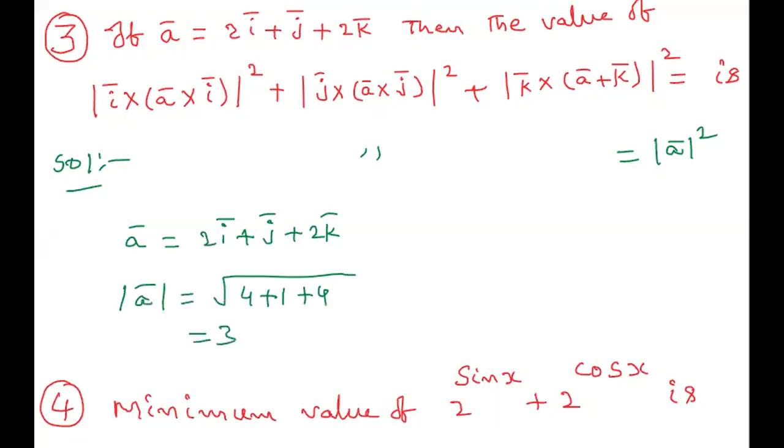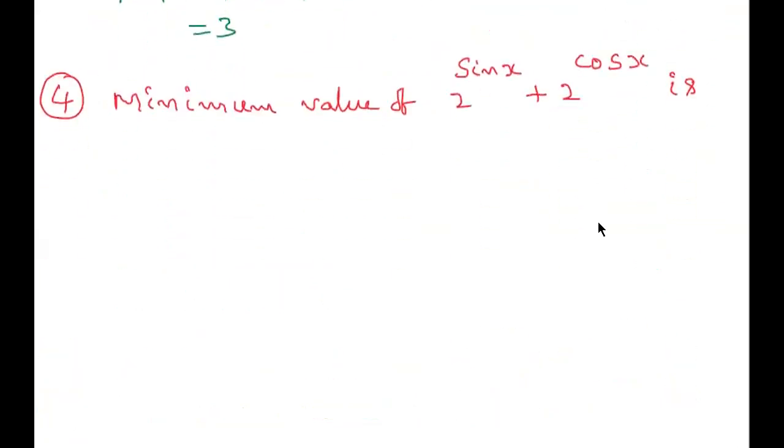By observing the formula, what they have given is mod a squared, so the value is 3 square. So the answer is 9. This is also a very easy question. Remember this formula, then we get the answer very easily. Right? I'm going to the next question.